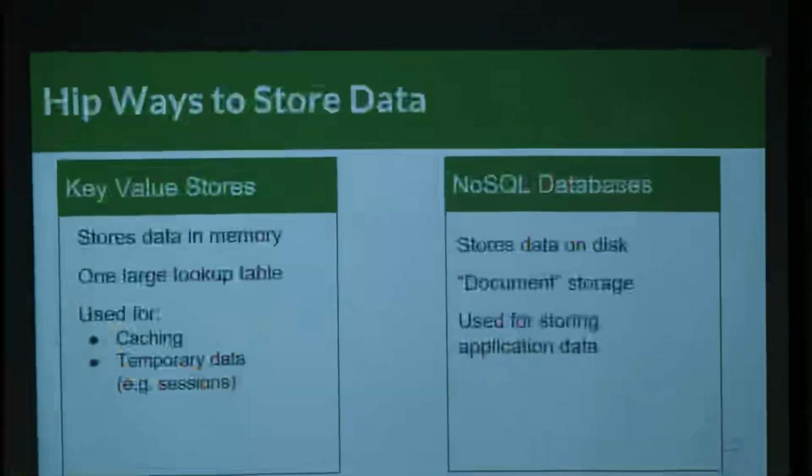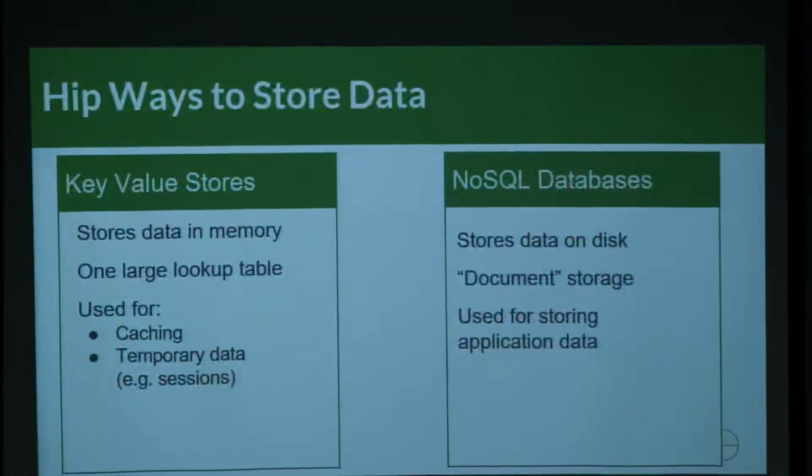The other way is NoSQL databases. These are more on the persistent side of things. These aren't meant for temporary data like the key value stores. These store data on disk, and they do what's called document storage. It seems like the general idea was that we got so tired of specifying schema and having to deal with all these pesky tables and columns that we just said, let's just throw JSON at the whole thing, and let's call it document storage, and we'll go about our day.